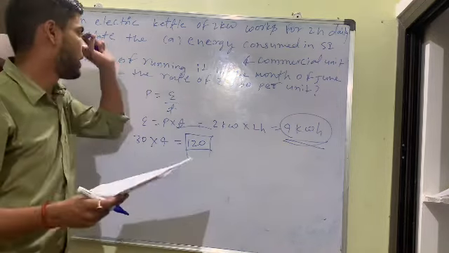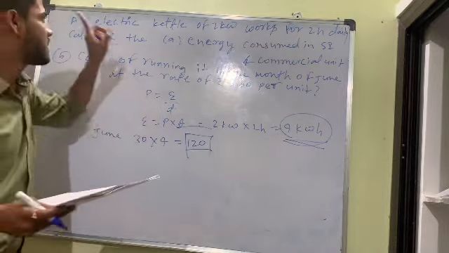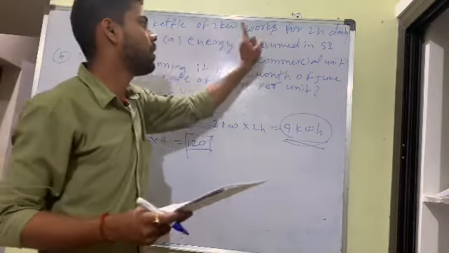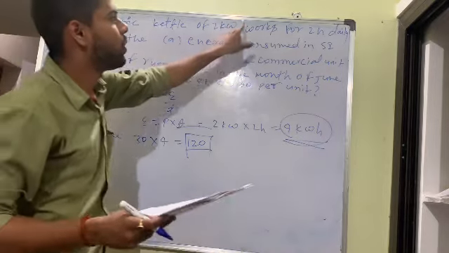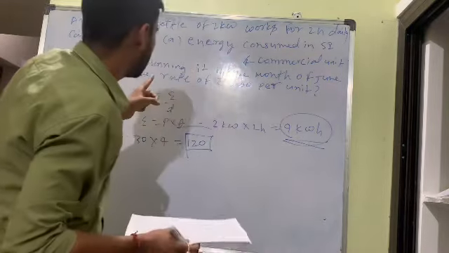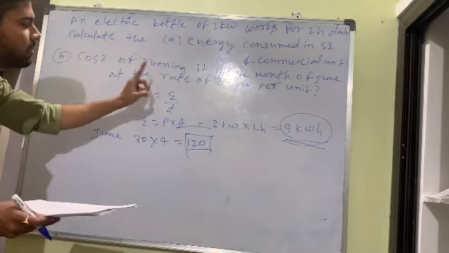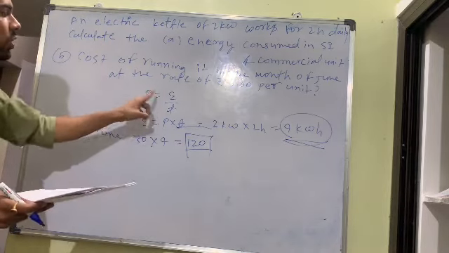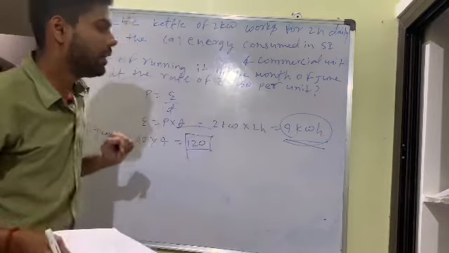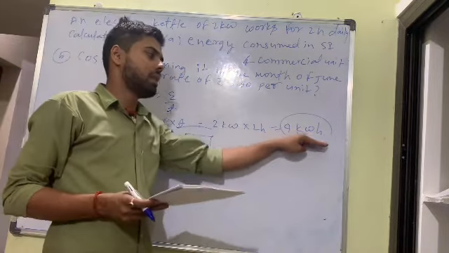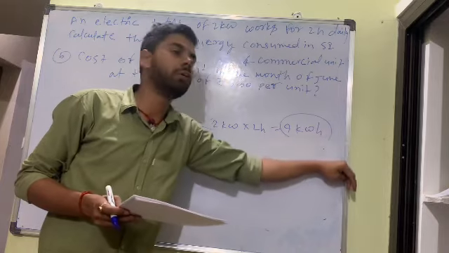If any problem, see again. Power is equal to energy by time. Simple question. An electric kettle of 2 kilowatt works for 2 hours daily. They ask for the energy. Power is equal to energy upon time, so energy is equal to power into time. The power 2 kilowatt into 2 hours is 4 kilowatt hour. So 4 kilowatt hour is the answer. I hope you understand how 4 kilowatt hour came.